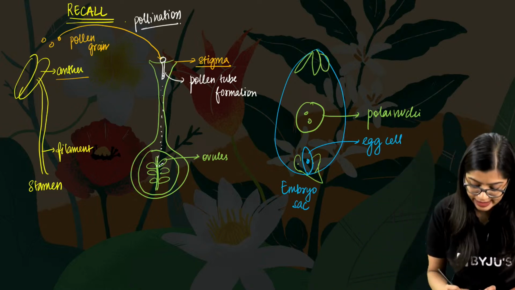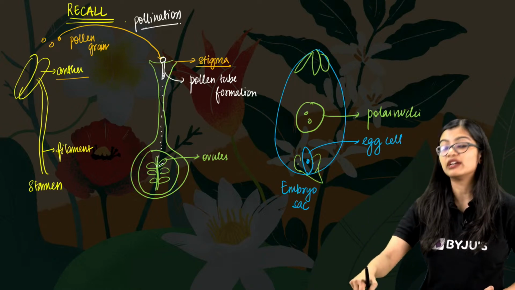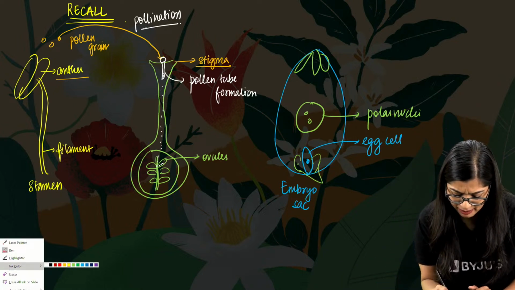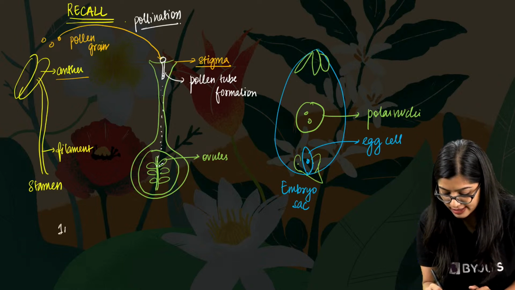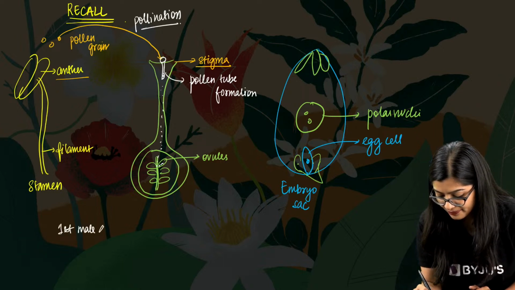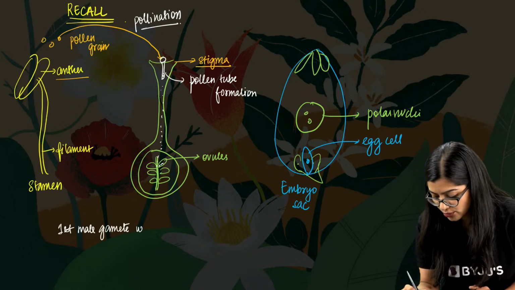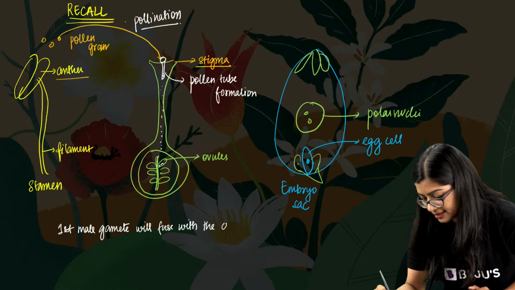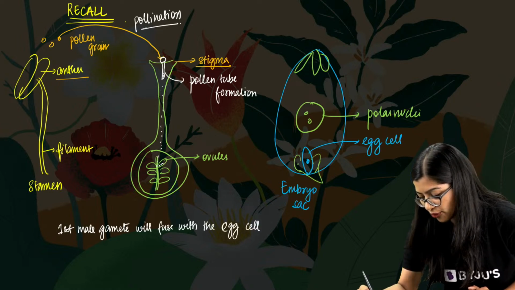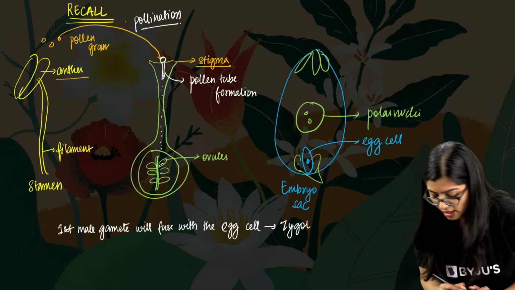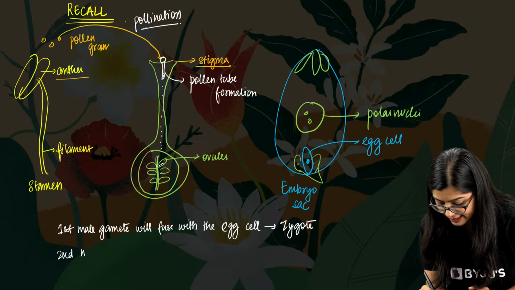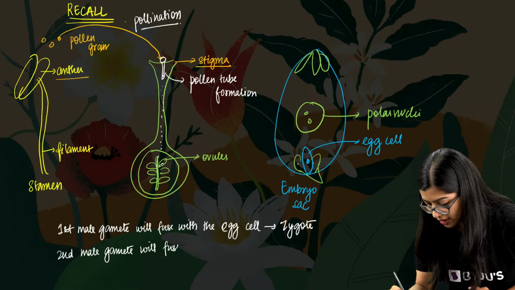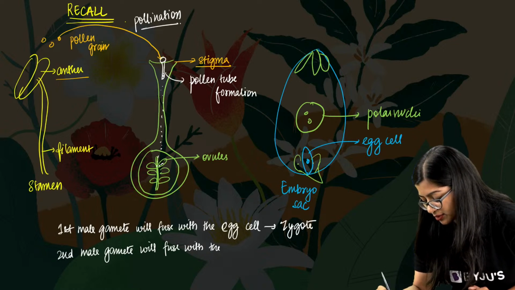Once the male gametes reach the embryo sac, the first male gamete will fuse with the egg cell to form the zygote. On the other hand, the second male gamete will fuse with the polar nuclei.